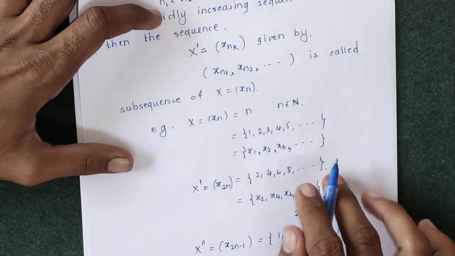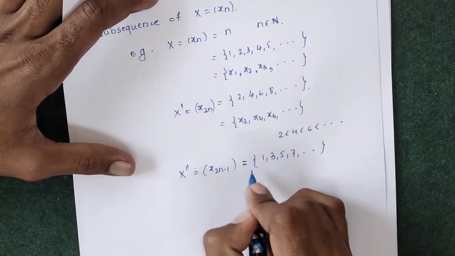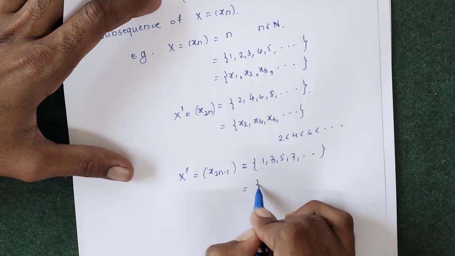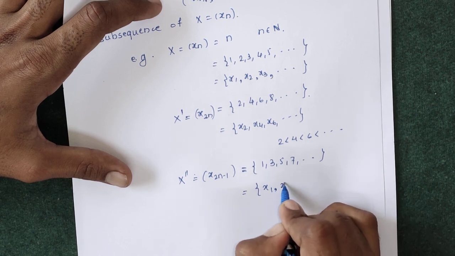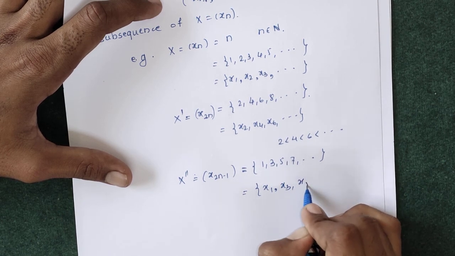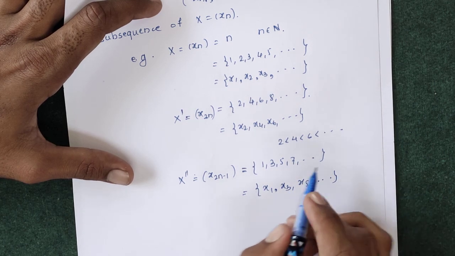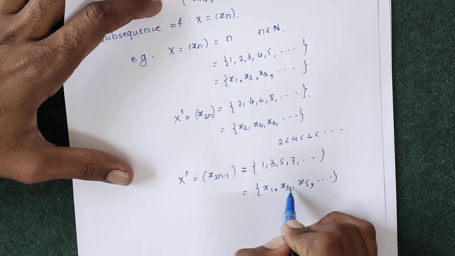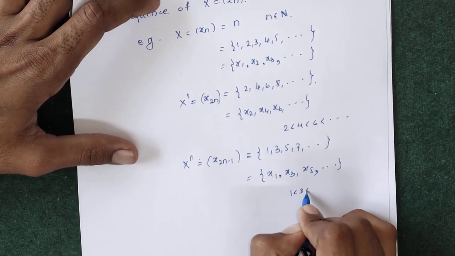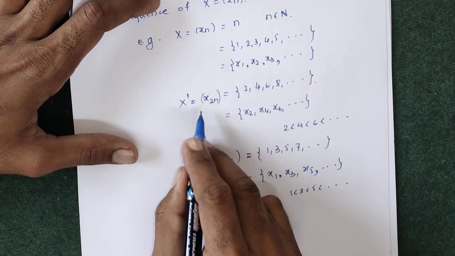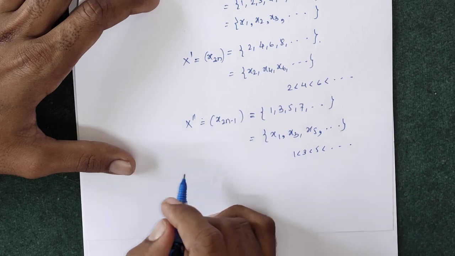This is x1 in the sequence xn, this is x3, this is x5, and so on. Here 1 is less than 3 is less than 5, so these numbers are in increasing order. So x prime and x double prime are both subsequences of the given sequence xn.